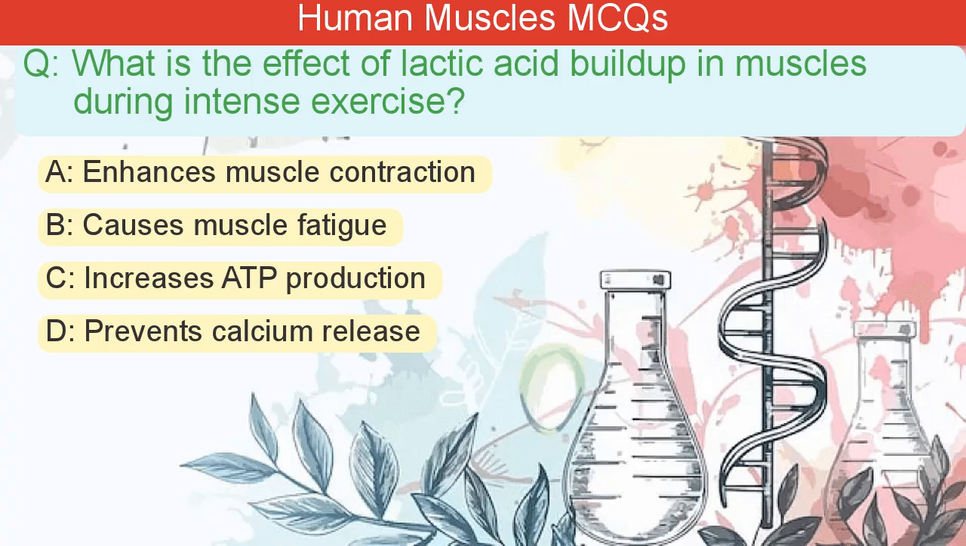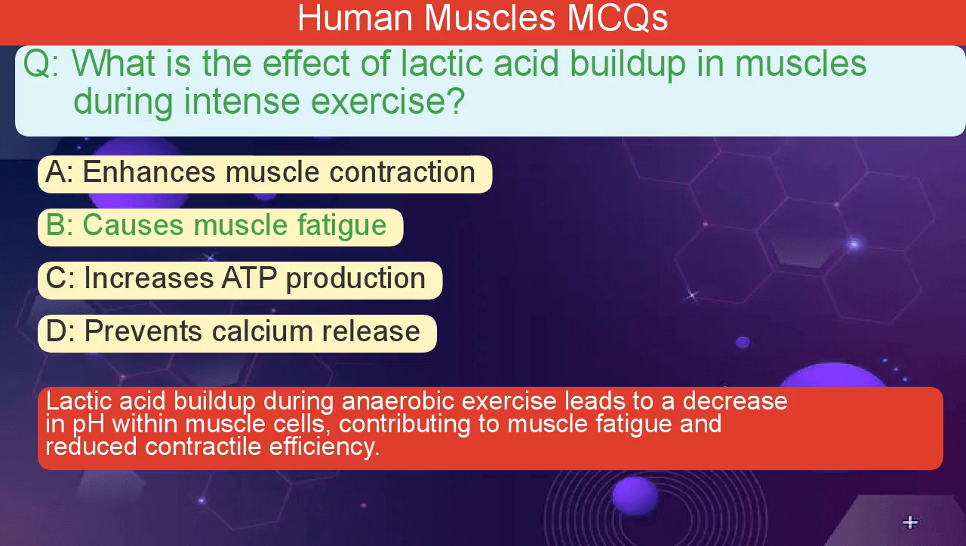What is the effect of lactic acid buildup in muscles during intense exercise? A. Enhances muscle contraction. B. Causes muscle fatigue. C. Increases ATP production. D. Prevents calcium release. The correct answer is B. Lactic acid buildup during anaerobic exercise leads to a decrease in pH within muscle cells, contributing to muscle fatigue and reduced contractile efficiency.